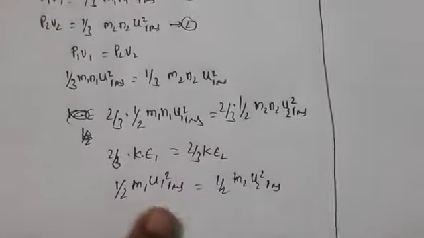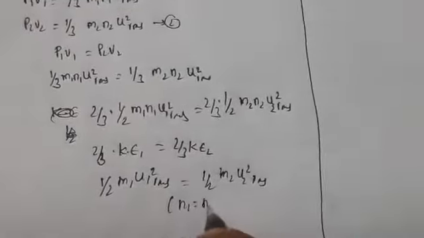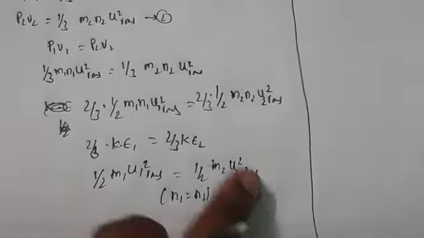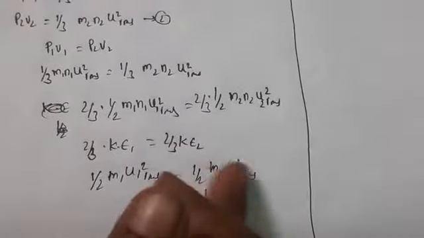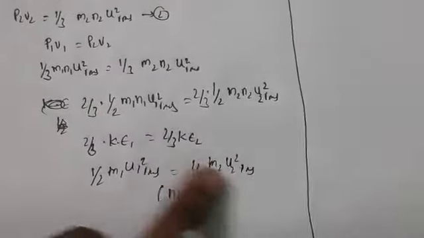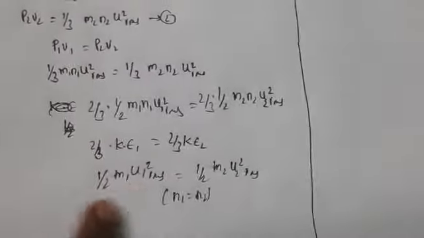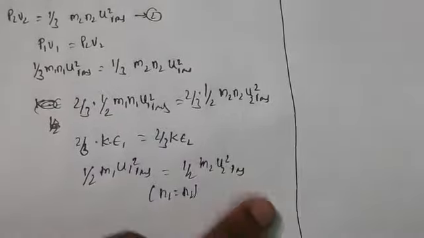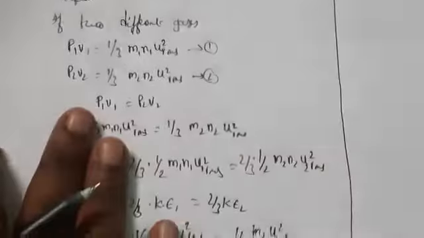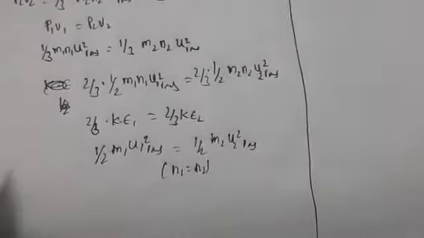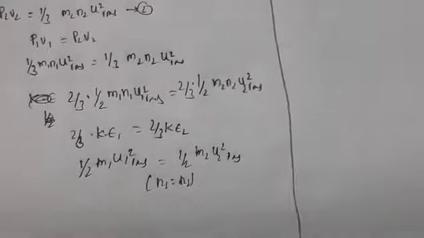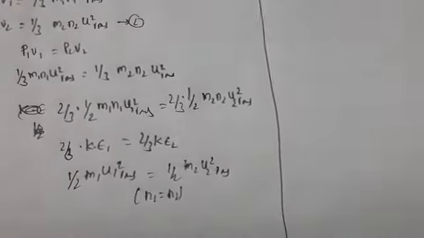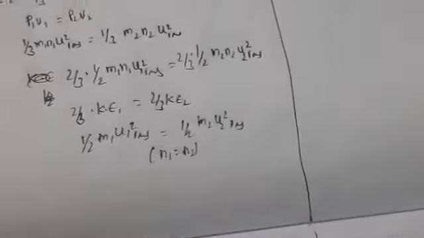So according to Avogadro's law, n1 equals n2. If the number of molecules is the same, n1 gets cancelled on both sides. According to Avogadro's law, equal volumes of any two gases at the same temperature and pressure will have an equal number of molecules. We call this Avogadro's law.